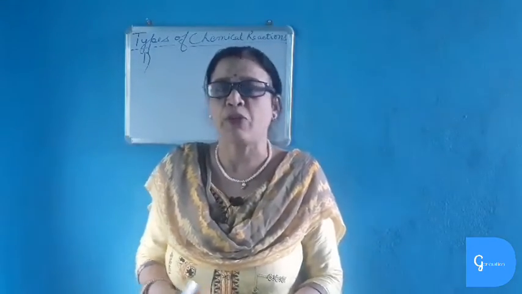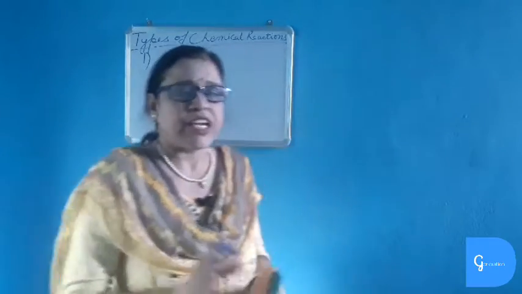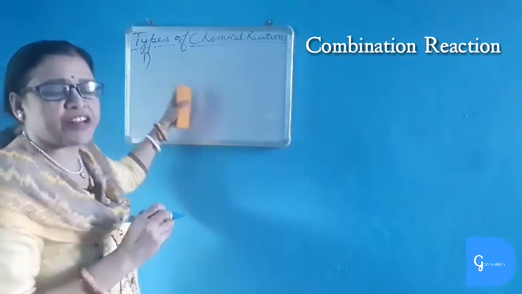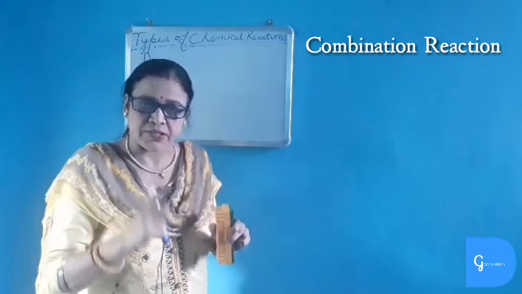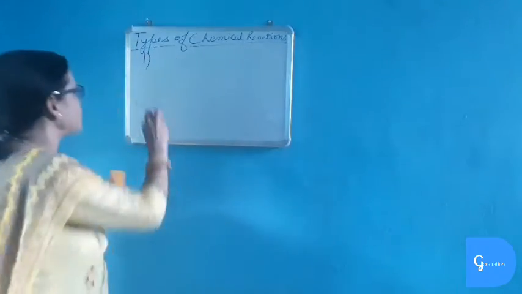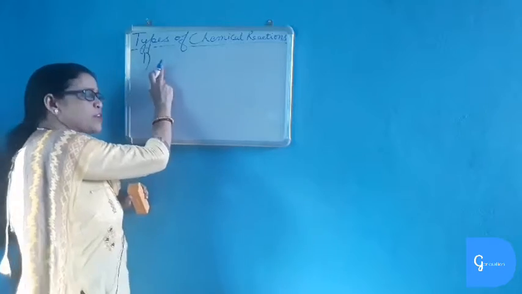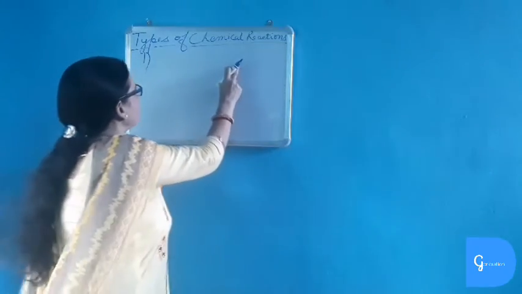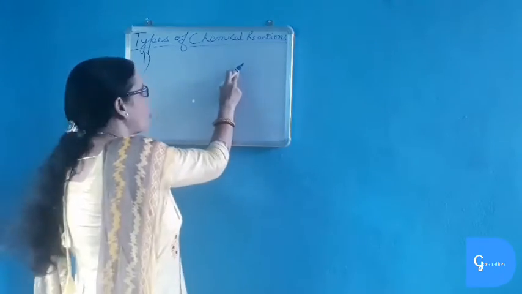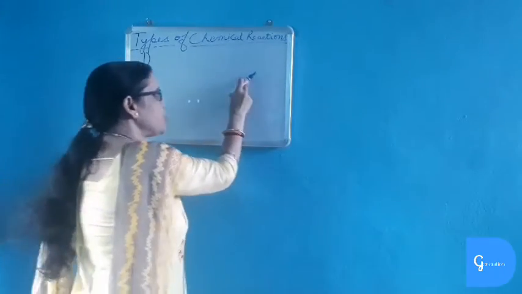Today we will discuss types of chemical reaction. There are 4 types of chemical reaction, mainly the combination reaction. In combination reaction, 2 or more substances combine together to form a single substance. The 2 substances that combine may both be elements to form a compound, or one may be a compound and one an element to form a compound, or both may be compounds to form a new compound.